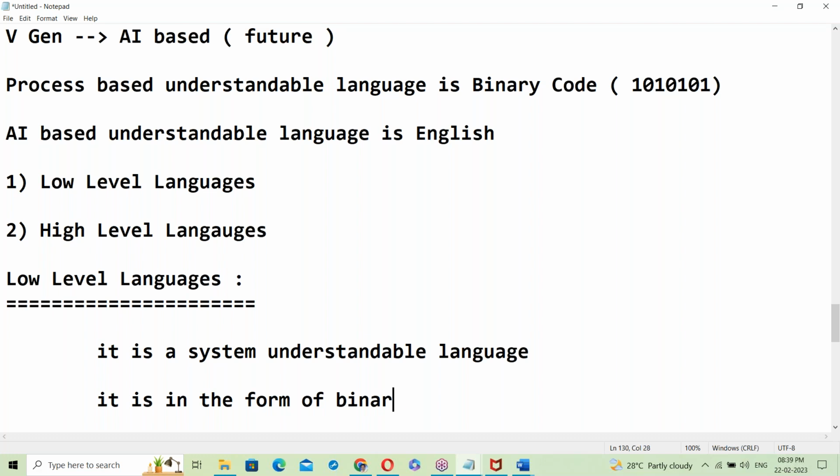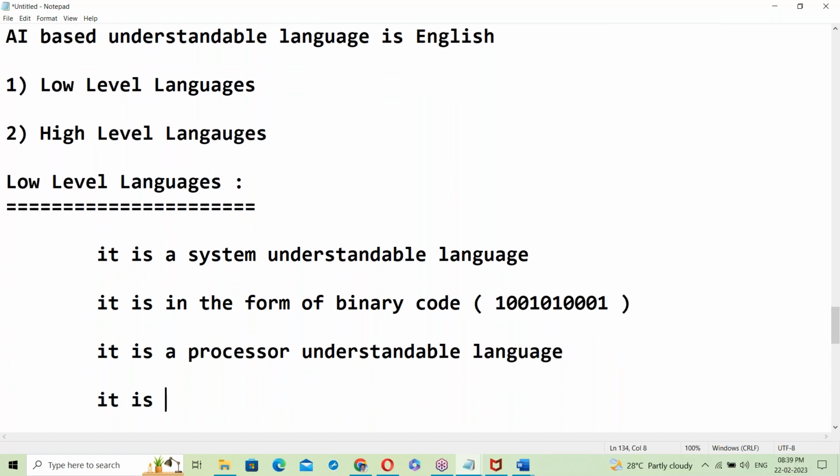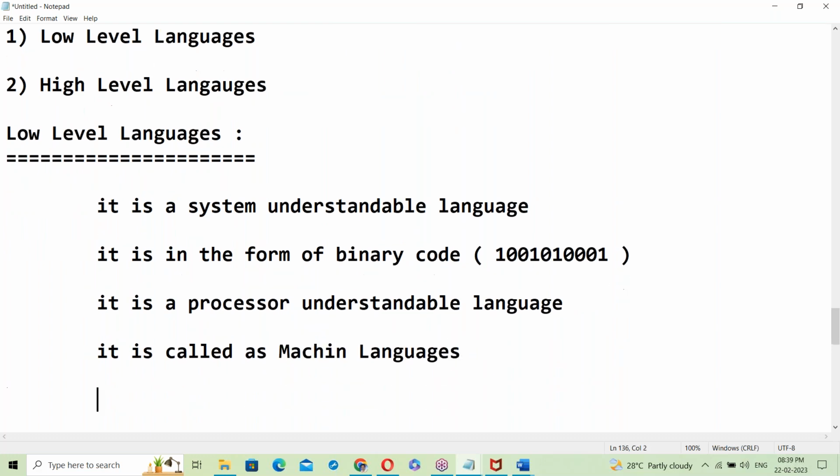It is a processor understandable language, and it is called machine language.